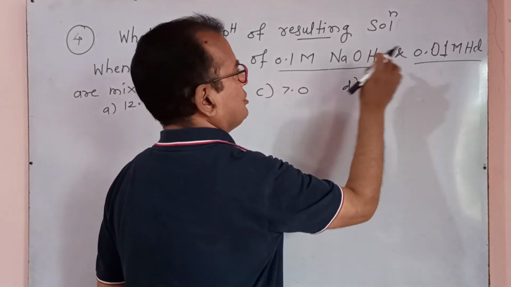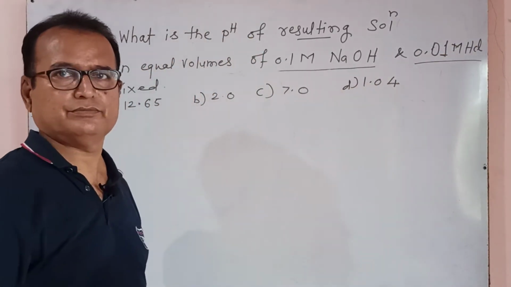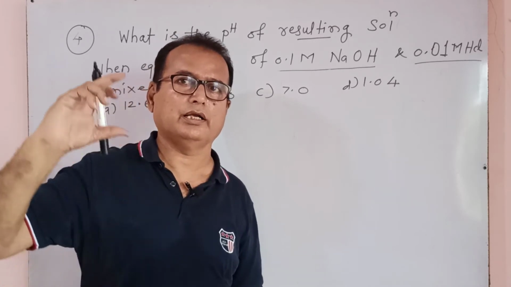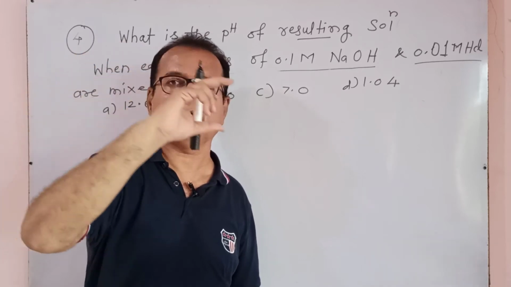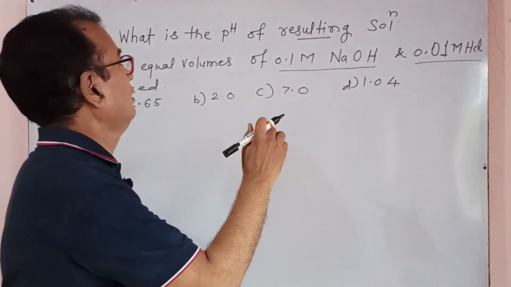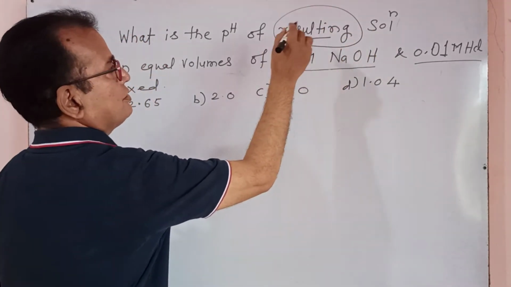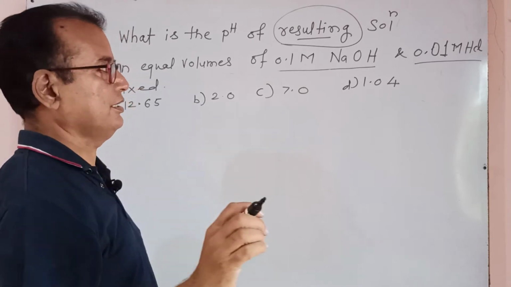When they are mixed with each other, the HCl is completely neutralized. HCl has lower concentration and NaOH higher concentration. The higher concentrated NaOH completely neutralizes HCl, and the resulting solution is basic and consists of OH minus ions.